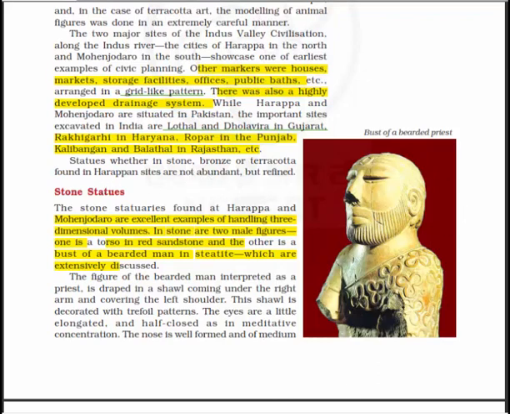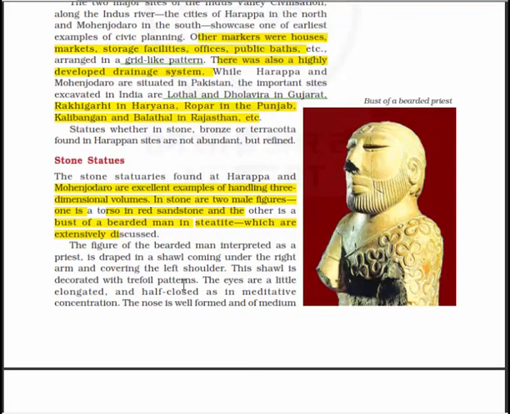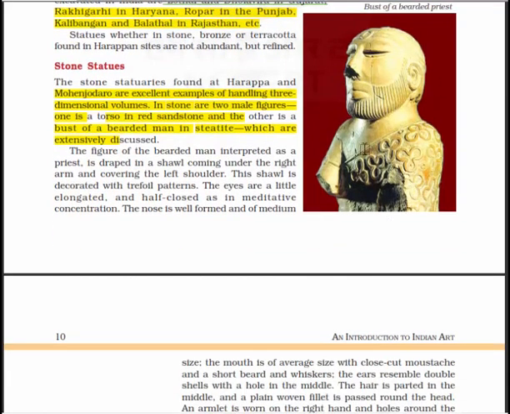Here you will see a bust of a bearded priest. Let's read something about the stone statues. The stone statuaries found at Harappa and Mohenjo-daro are excellent examples of handling three-dimensional volumes. In stone are two male figures: one is a torso in red sandstone, and the other is the bearded man in steatite, which are extensively discussed. Here you will see this figure of the bearded man, and another figure I'll show in the next pages.